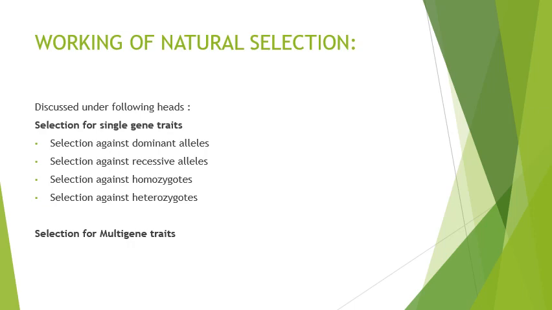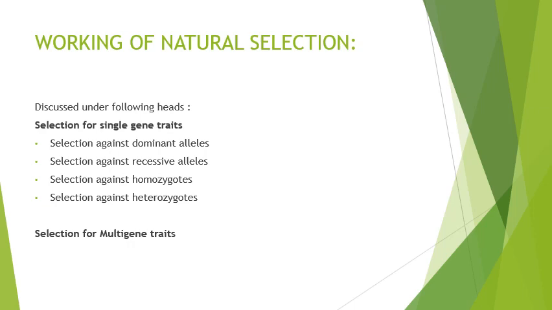Both capital A and small a are in the heterozygous, so both will be selected and both will be fixed. But selection against heterozygous means it is for homozygous. In this situation, both the alleles will be favored by selection. Either one can be eliminated or it can be selected. Elimination can be by genetic drift.